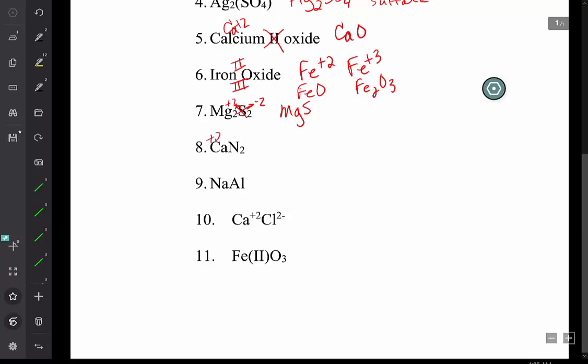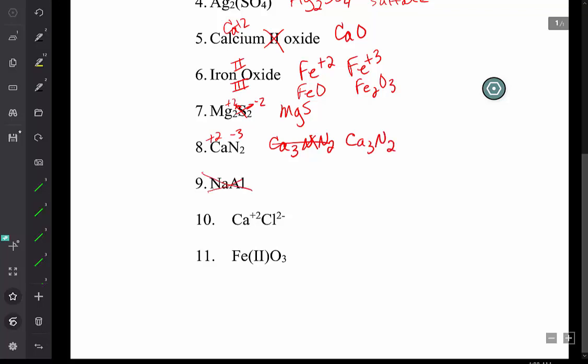Number 8, calcium has a +2, nitrogen a -3, so the correct formula would be Ca3N2. And that got a little messed up, and my eraser did not work.